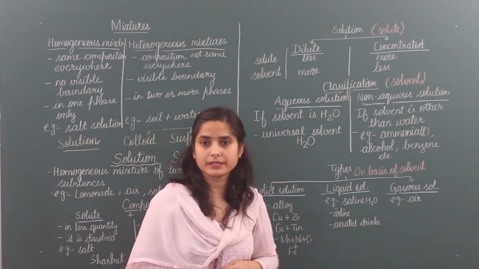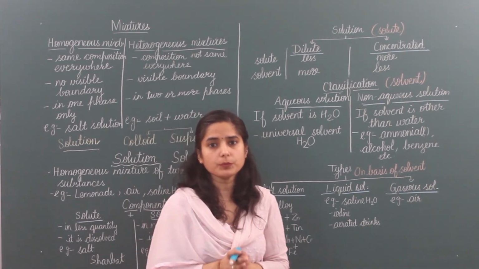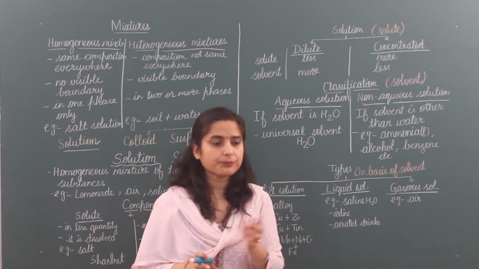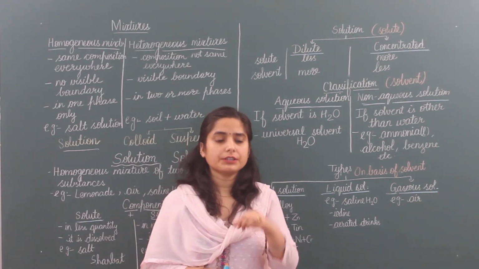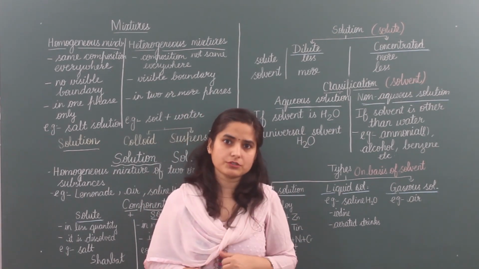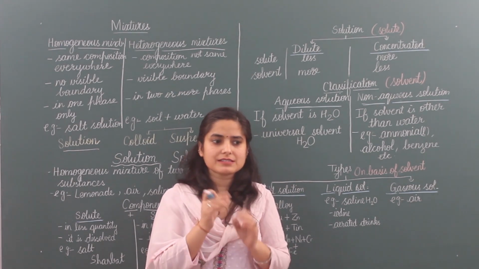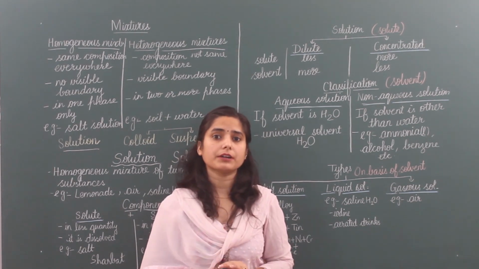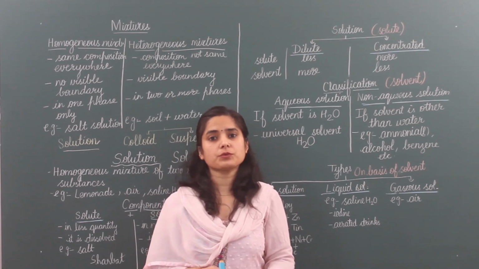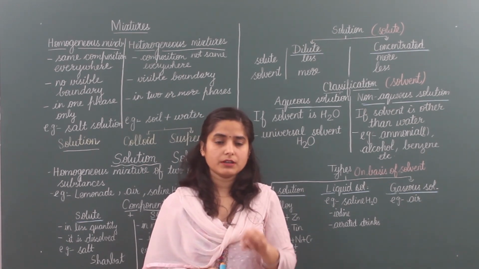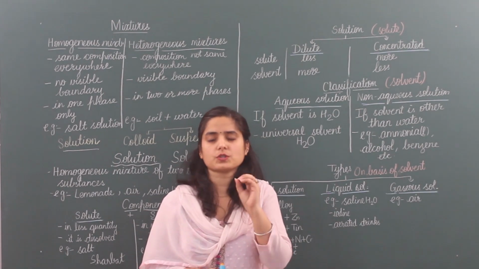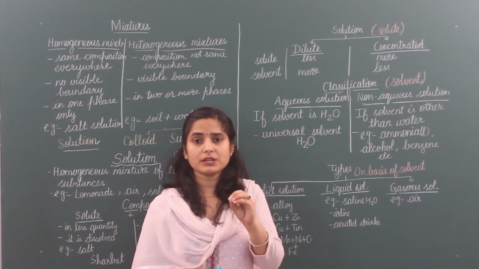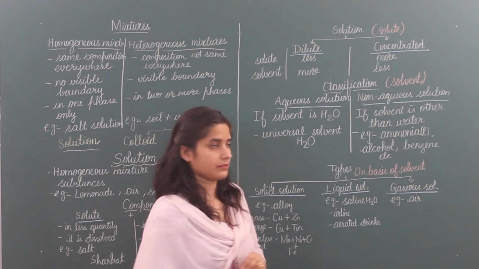So the effect of concentrated is more than dilute. You can do this at home also. What you have to do? Take one glass of water, put 1 spoon of sugar, and taste it. It will be a dilute solution. You can taste it is less sweet. But add 10 spoons of sugar in water, dissolve it properly and then taste. What happens? It is more sweet. That means it is now concentrated.